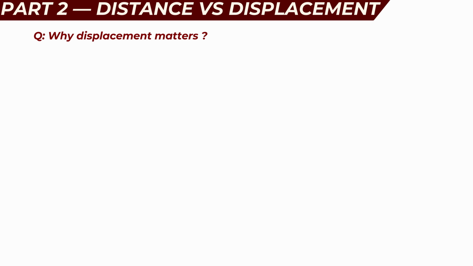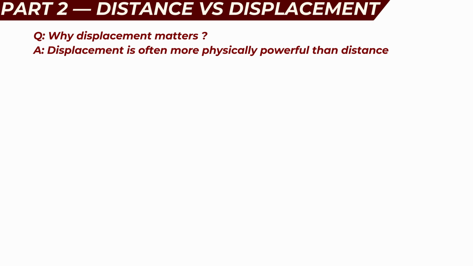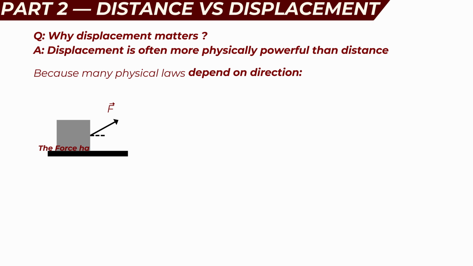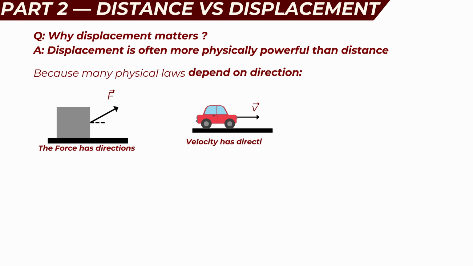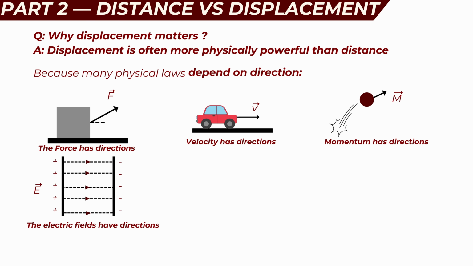Why displacement matters? Displacement is often more physically meaningful than distance. Why is that? Because many physical laws depend on direction. Force has direction, velocity has direction, momentum has direction, and even electric fields have direction.